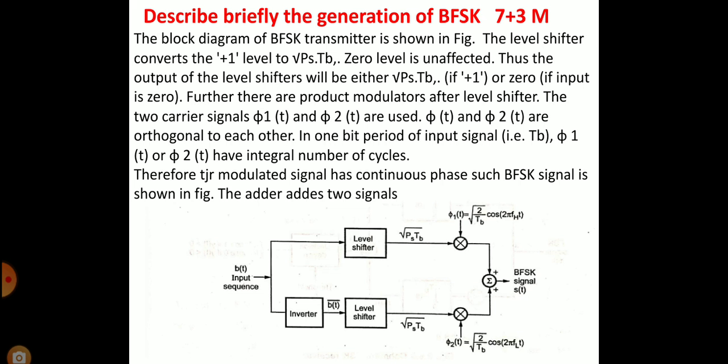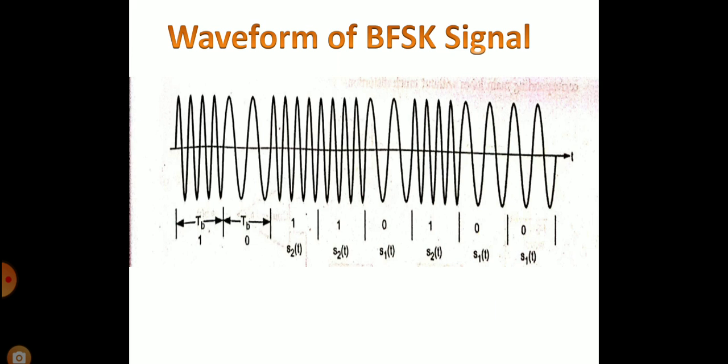Phi 1 of t and phi 2 of t have an integral number of cycles. Therefore, its modulated signal is continuous phase. Such a BFSK signal is shown in the figure. The adder adds the two signals. Waveform of BFSK.